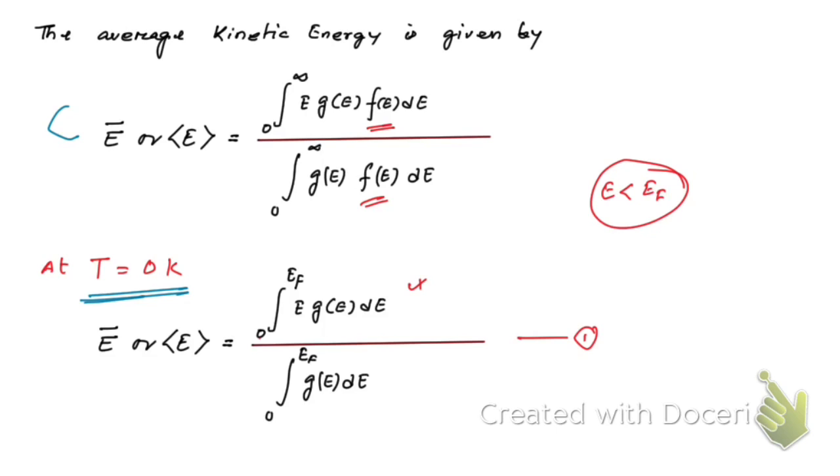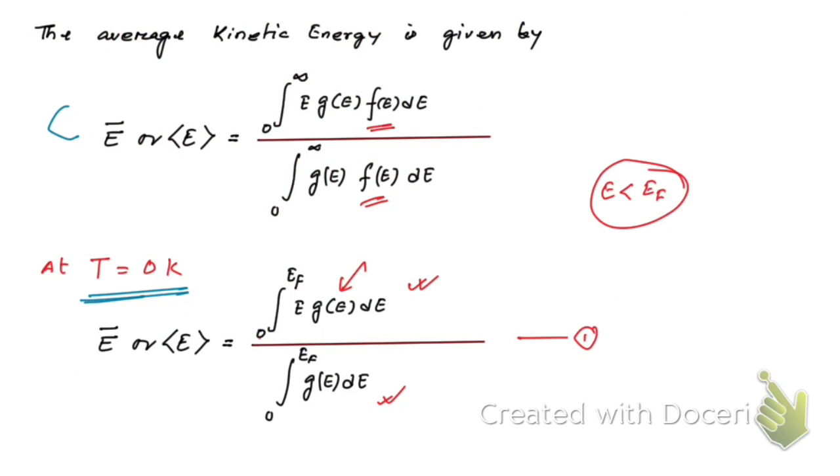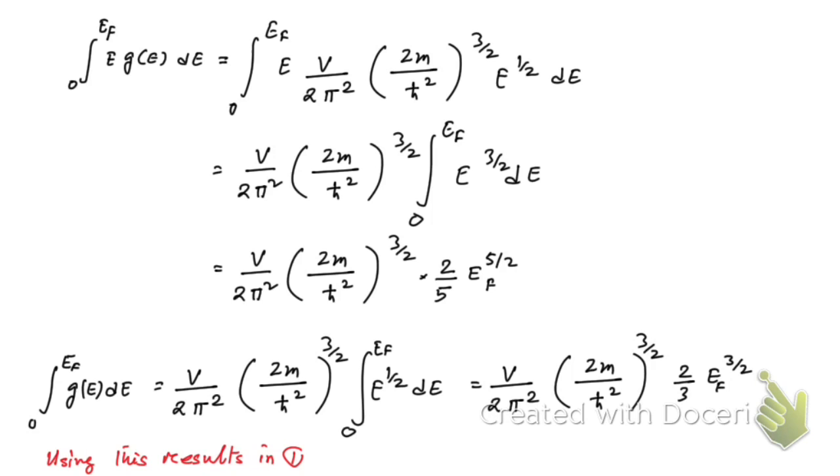So now let us evaluate these two integrals. Here we are going to put the expression of g, this one, in this equation, okay? First let me show you how to obtain this integral. Let me go to the next page. Here you can see the integration of E g of E dE. This part is constant, and E into E to the power half becomes E to the power 3 by 2. So here we have written the integration from 0 to EF of E to the power 3 by 2 dE.